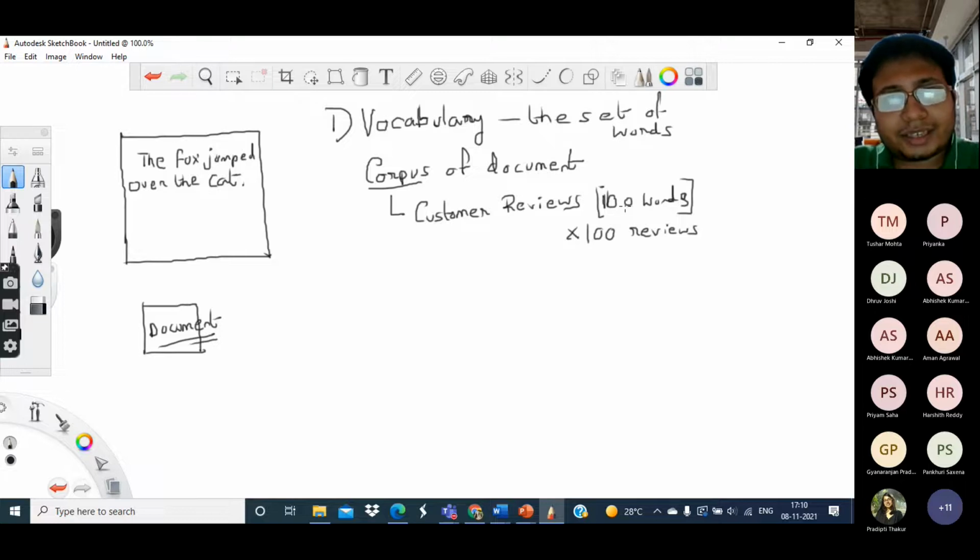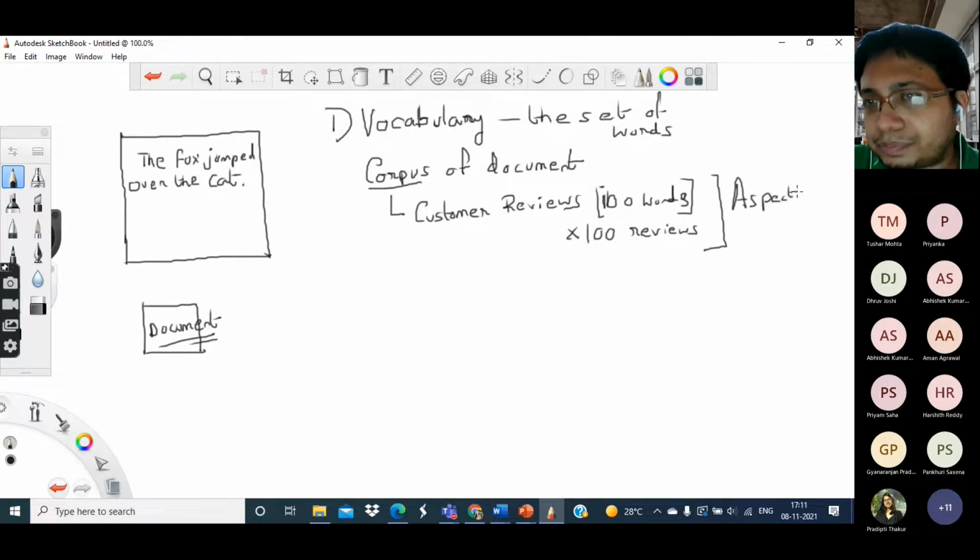Now since this is the data set with which we are going to work, what is the task in this case? The task is to find which aspects of the camera are liked by the people and which aspects are not liked. So you can say something like aspect based sentiment mining.